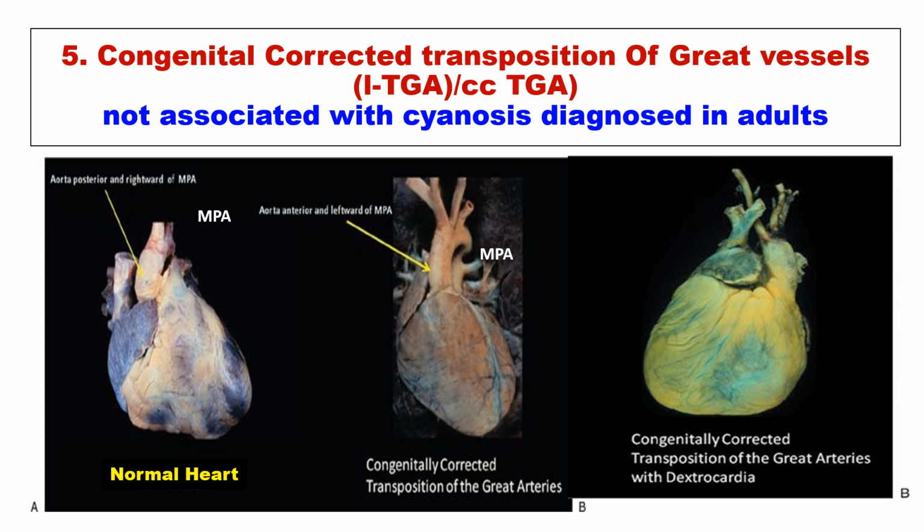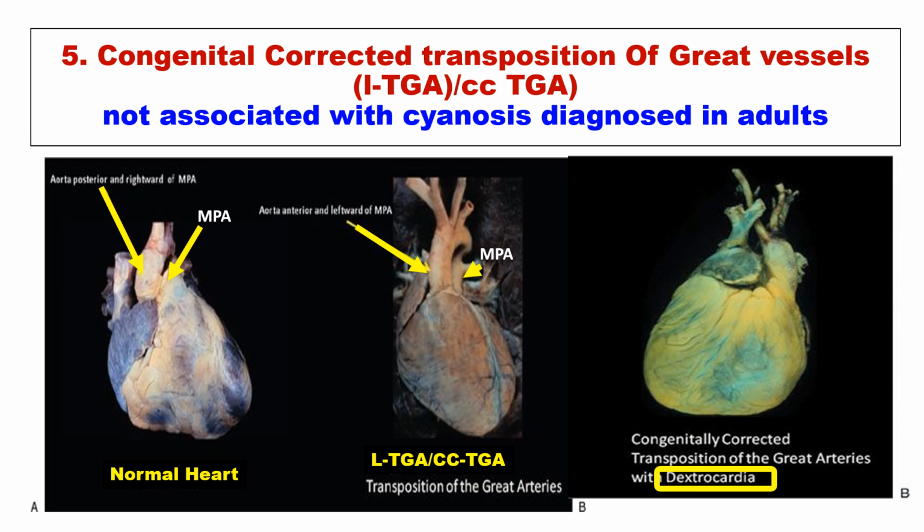The next type is the congenital corrected transposition of great vessels. In a normal heart, the ascending aorta lies posterior to the main pulmonary trunk. In congenital corrected transposition of great vessels, the aorta lies anterior and to the left of the main pulmonary trunk.